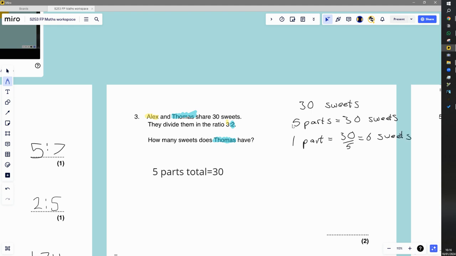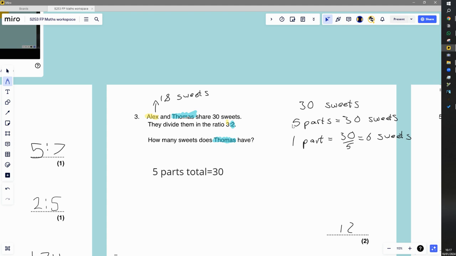So then from then on we can say, well, we want to know how many sweets does Thomas have. Well, Thomas has 2 parts when 1 part is 6 sweets, so Thomas has 12. That must mean that the remaining sweets is Alex's. So Alex has 18 sweets. Now remember the total amount of sweets is 30.